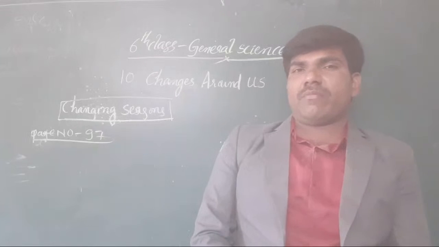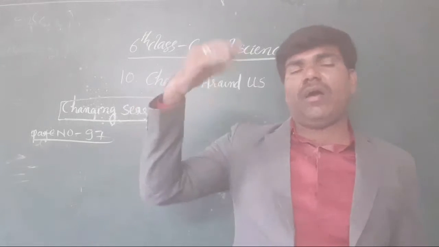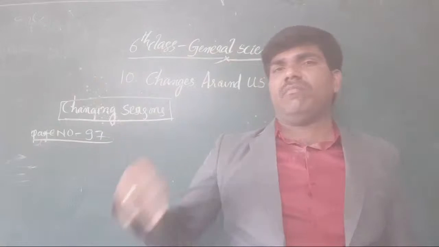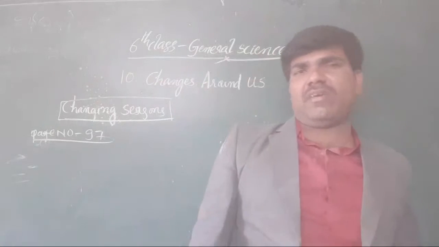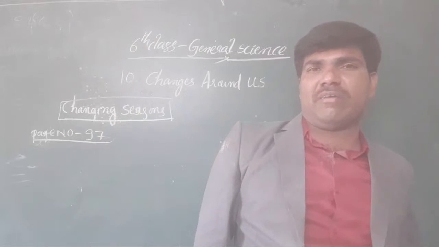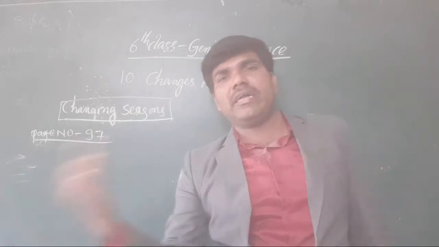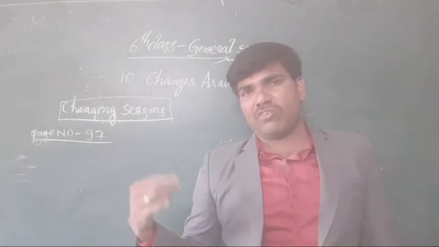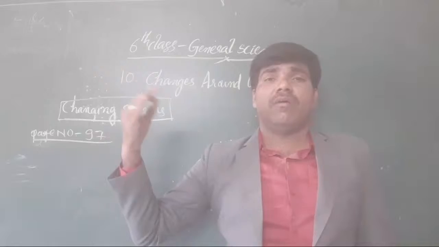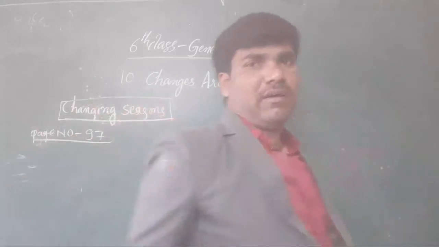What is in the table? It gives the sunrise time and the sunset time. Do all the days contain the same sunrise and sunset time? No, there is a difference. In our textbook the table is given for December and May. Once check here, there is a table.